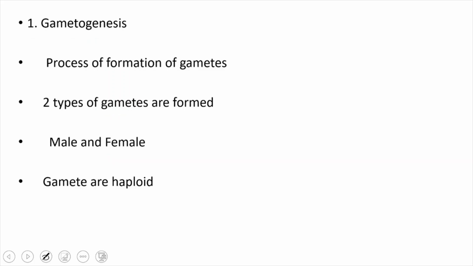So the first one is gametogenesis. What do we mean by gametogenesis? Gametogenesis means the process of formation of gametes. Generally two types of gametes are formed, male and female gametes.